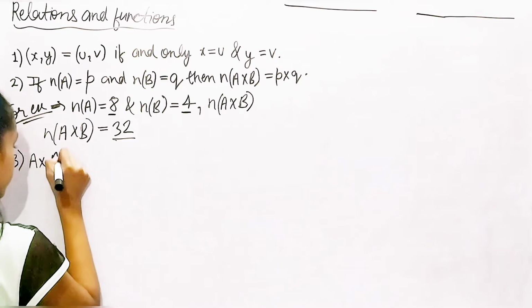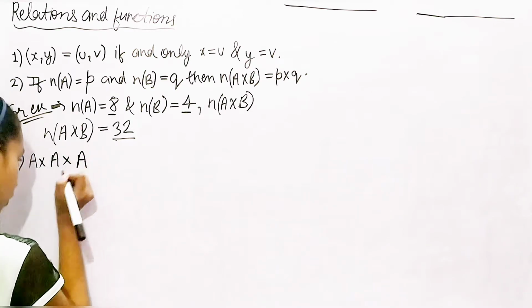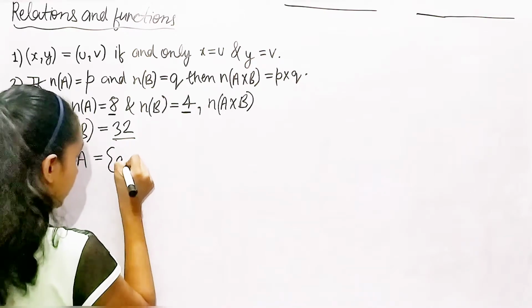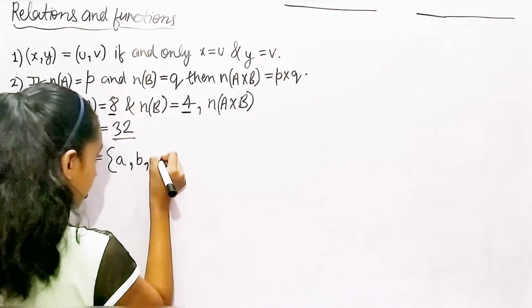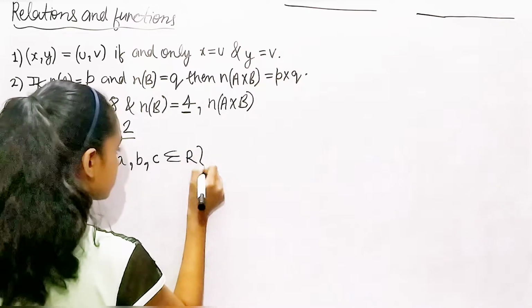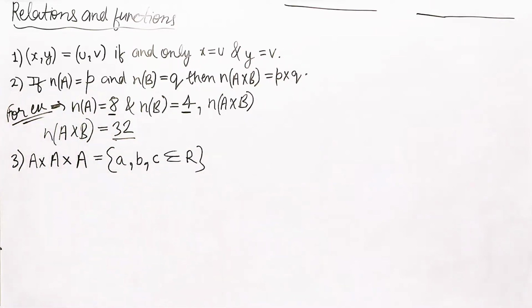So A cross A is equal to A, comma B, comma C, belongs to the real numbers. Okay, let's have a look at this. Is it right? Can I just take it as an example, or should I change it? Okay, I'm going to change it a little bit. What I'm going to write is going to be a little different.